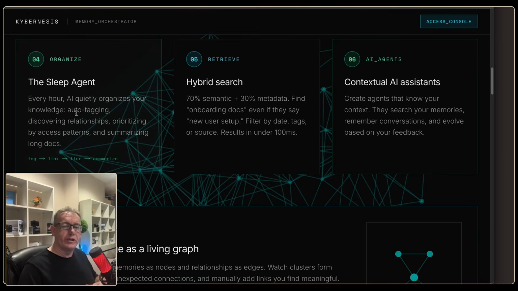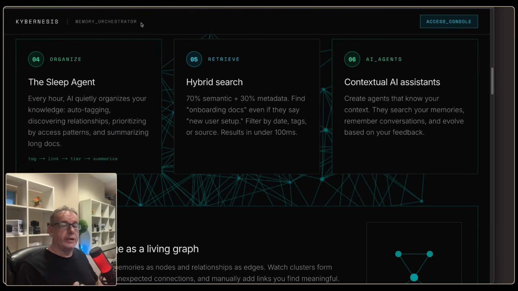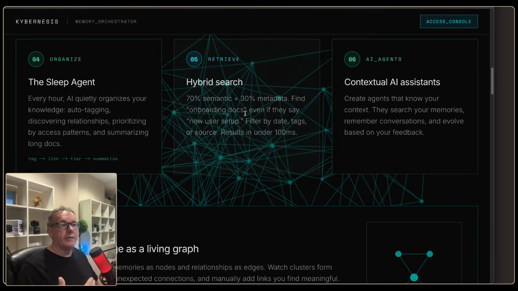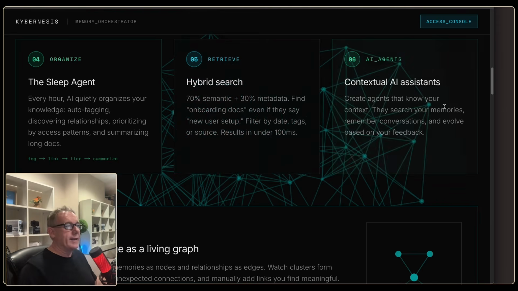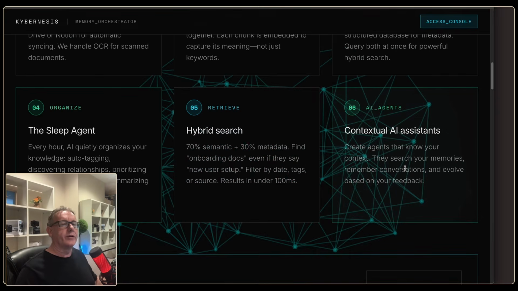It uses these sleep agents to keep refreshing what it considers the current memory. And so it has the ability to retrieve data either from the semantic meaning in the database or from different keywords that it extracts along the way. And the good thing you can do with it is also create your own agents that work like an employee workforce to do your bidding based on the data stored in the memories.